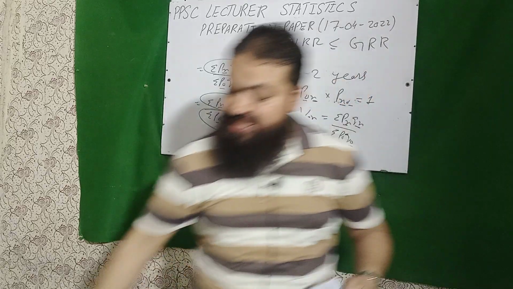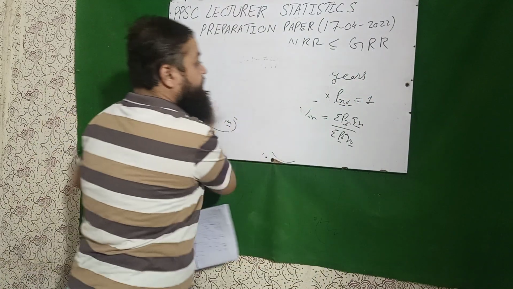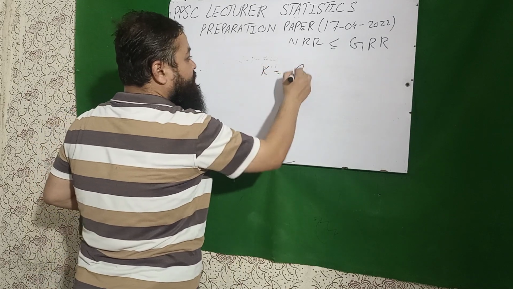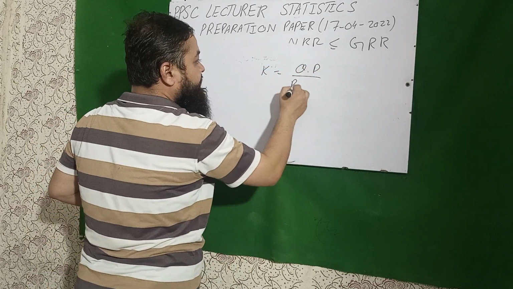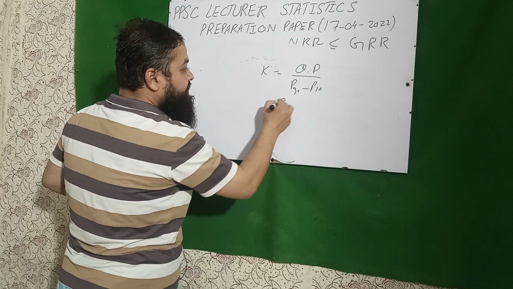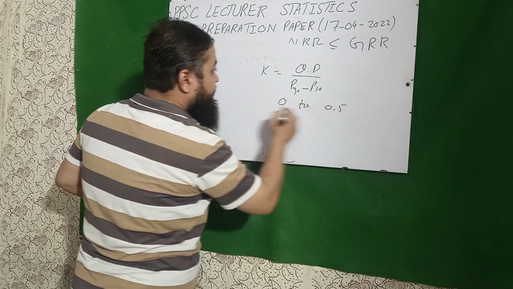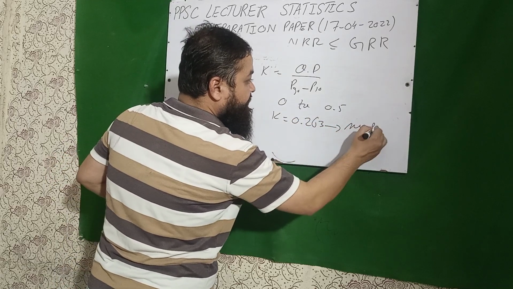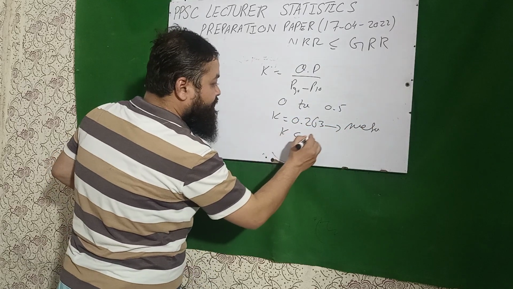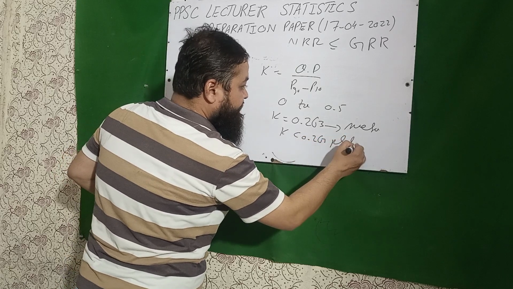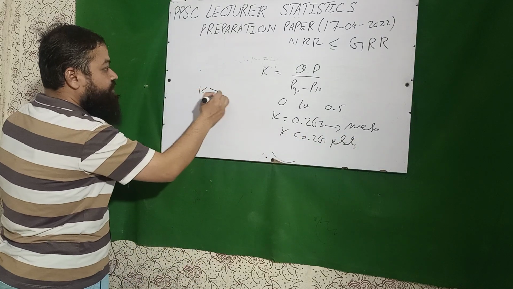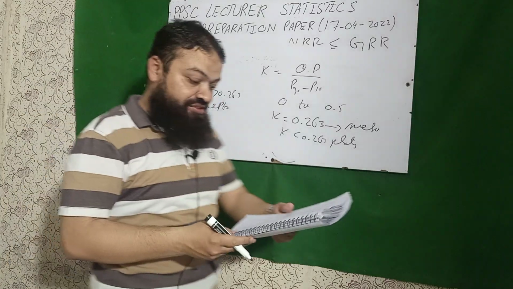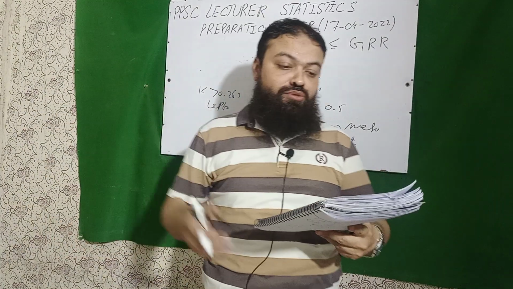The range of percentile coefficient of kurtosis, a very important one, which is denoted by K. K is equal to quartile deviation over P90 minus P10. Its range is 0 to 0.5, and if the value of K is equal to 0.263, we have mesokurtic. If it is less than 0.263, we have platykurtic, and if it is greater than 0.263, we have leptokurtic. A very important concept. All these should be learnt by you.